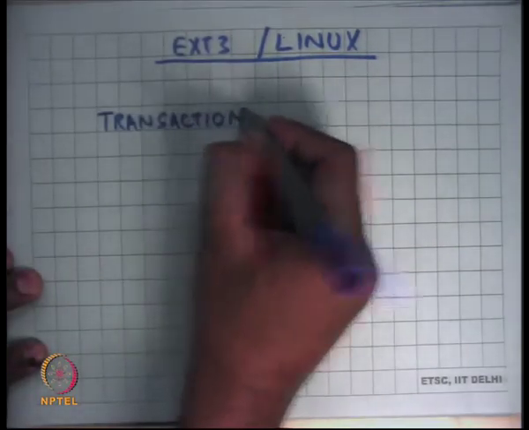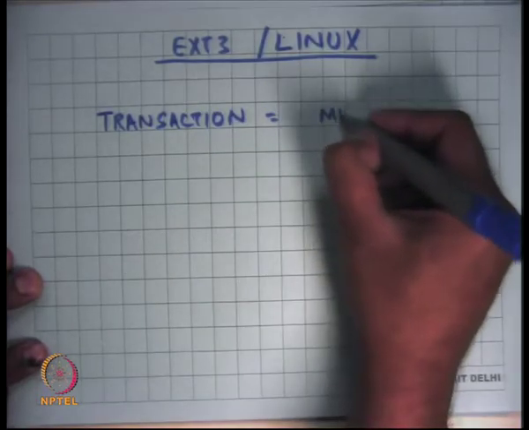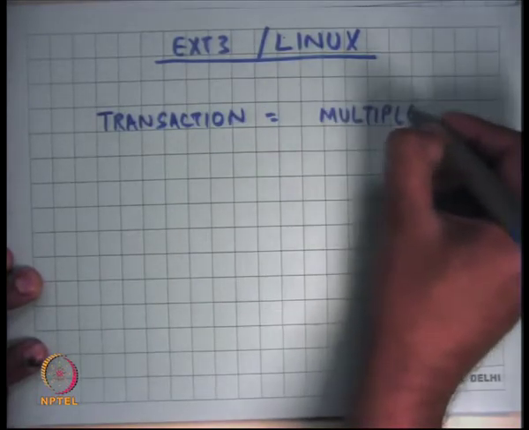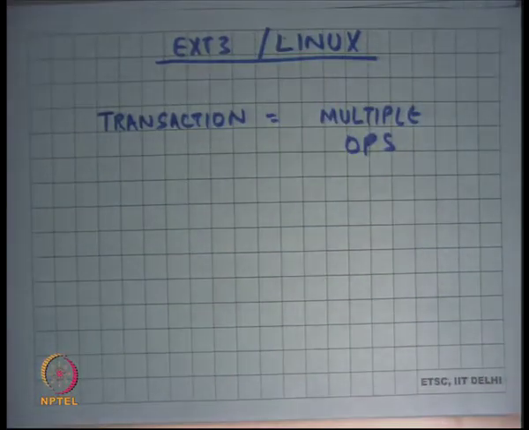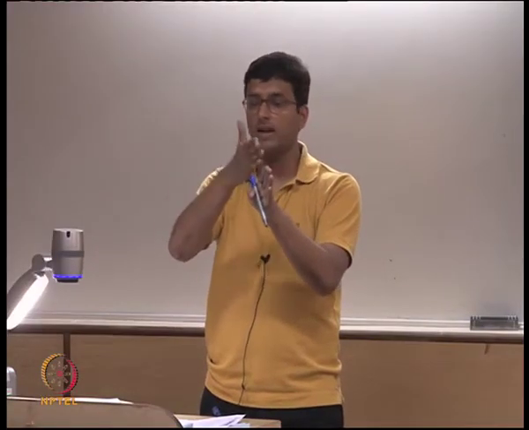is not one operation but multiple operations. So if there are 100 creates happening at the same time, they are all made part of one transaction. A transaction basically represents some kind of locality in time.